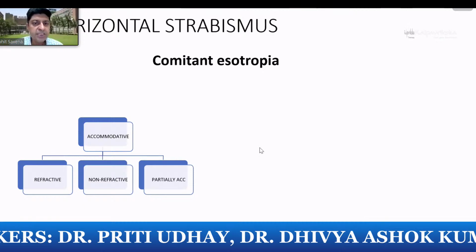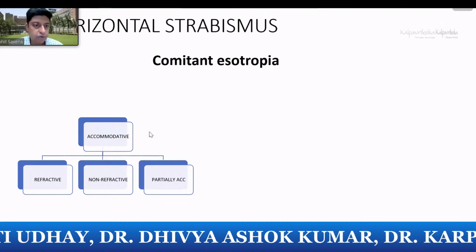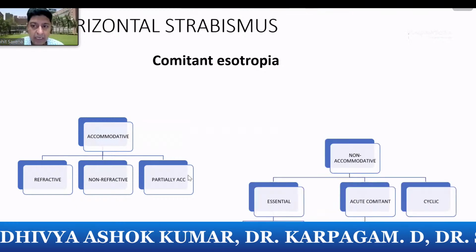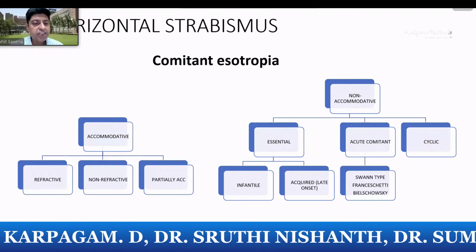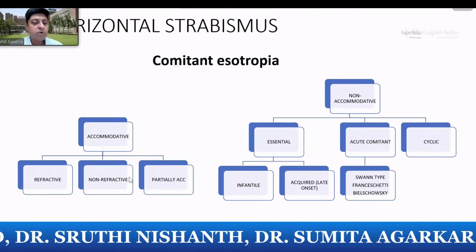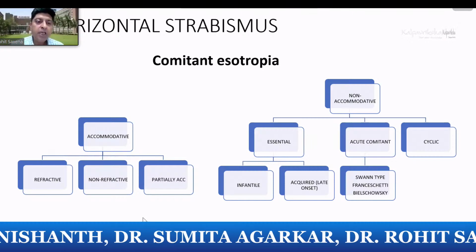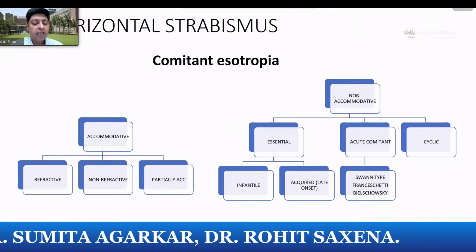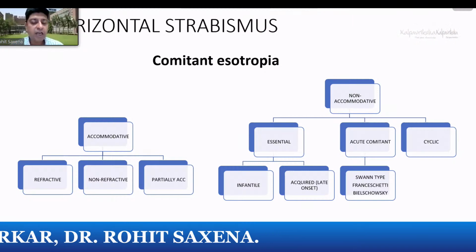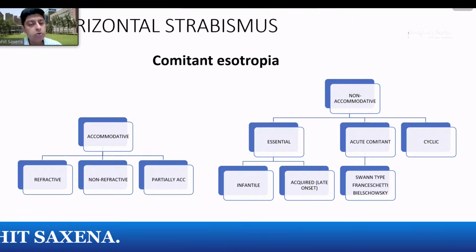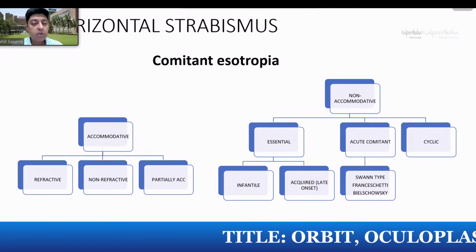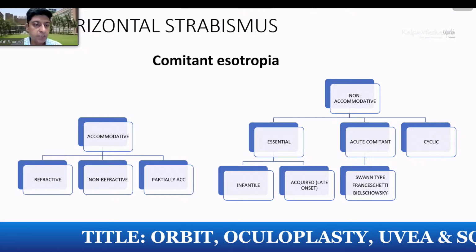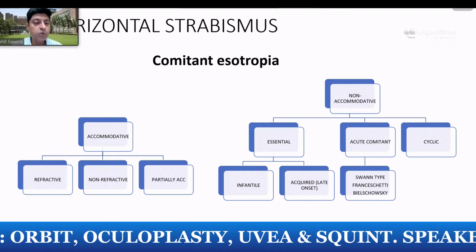Now, comitant esotropias would be accommodative and non-accommodative. The accommodative are ones in which the accommodational effort changes the amount of deviation. So why would that happen? All of us have an accommodation convergence effort. So something called accommodative convergence occurs in all, and it's a normal procedure. When we look from far distance to near, the amount of accommodation that we use to look at the target in focus will govern the amount of convergence that we are going to do.